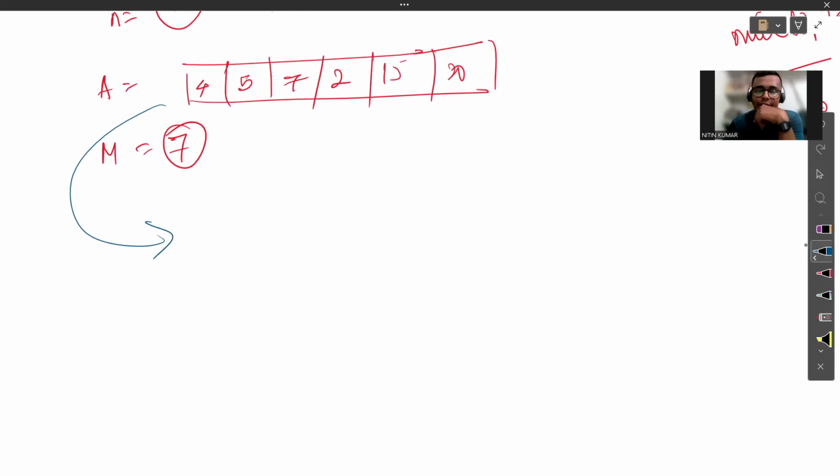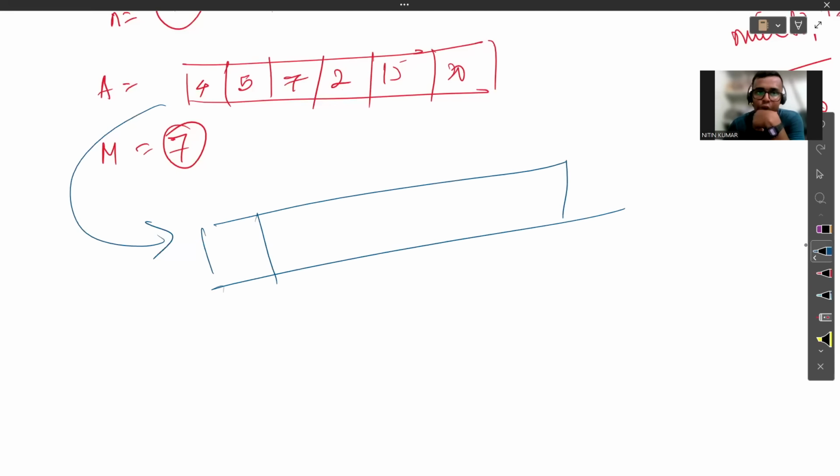The logic will be implemented like this: I will first sort the array. After sorting, it will look like this: 2 will come first, then the smallest value 4, then 5, then 7, then 15, and then 20. It will go like this.